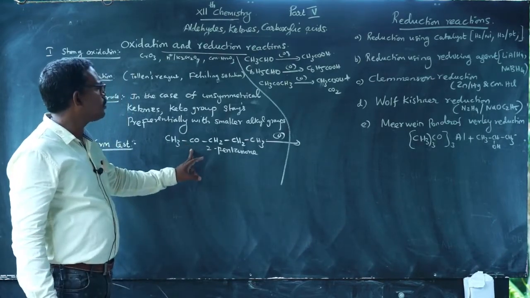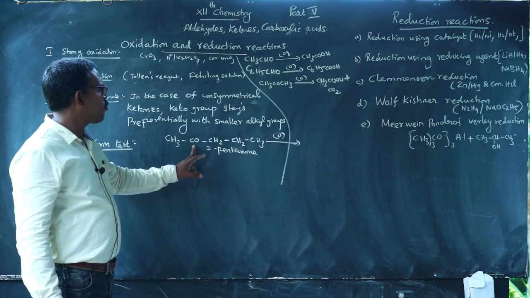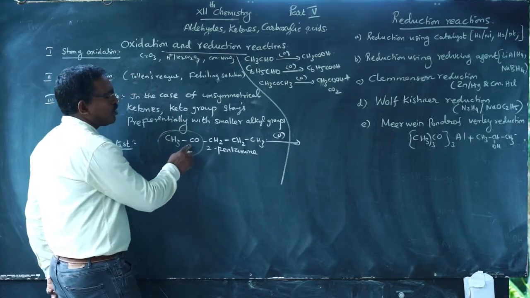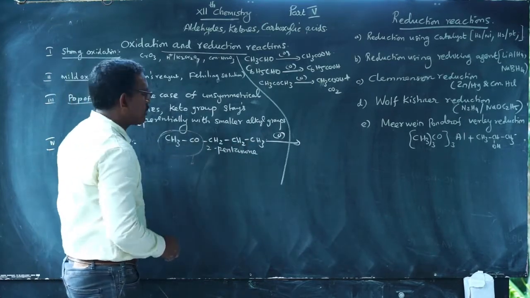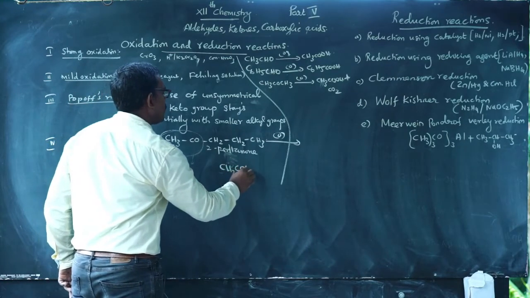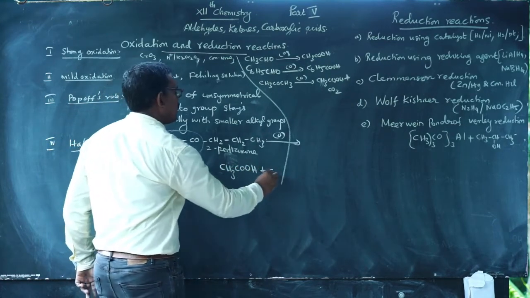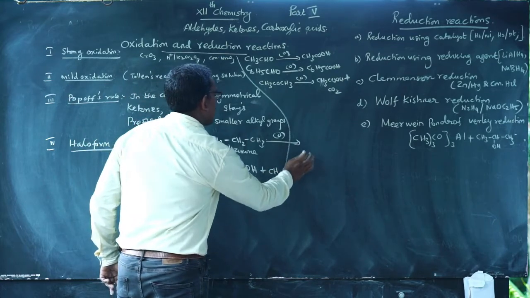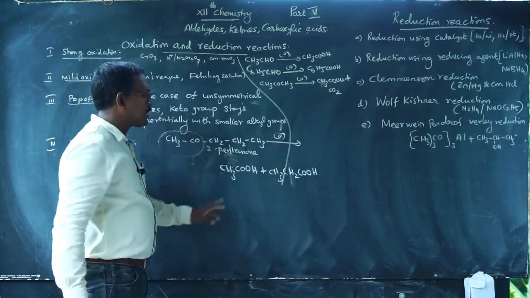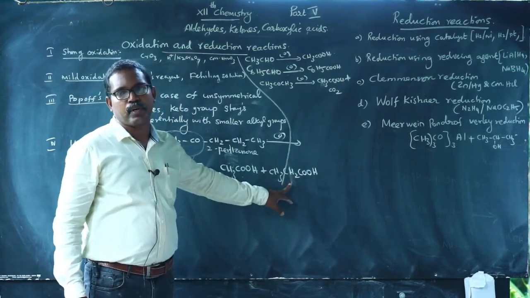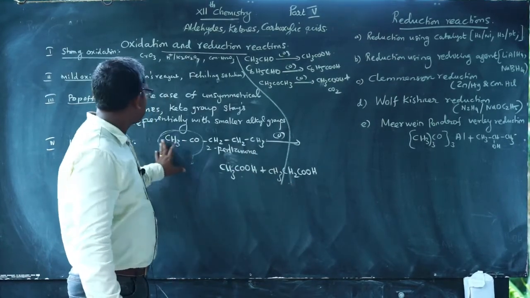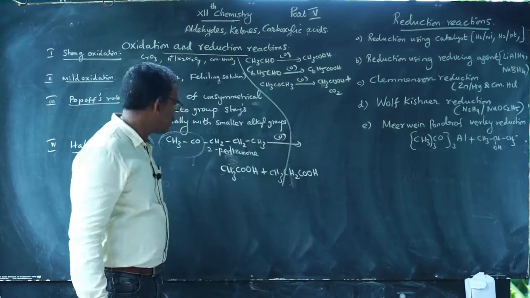The keto group preferentially stays with the smaller alkyl group. On oxidation, this group also gets oxidized and gives the products CH3COOH and CH3CH2COOH: acetic acid, ethanoic acid, and propanoic acid. That is an unsymmetrical ketone and its oxidation.